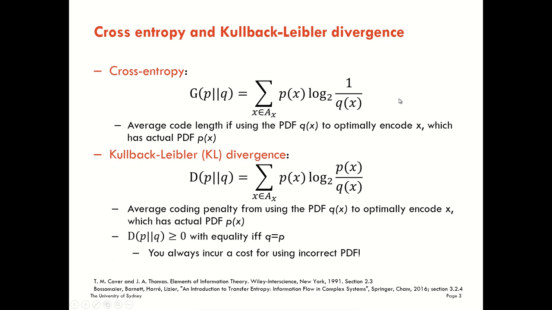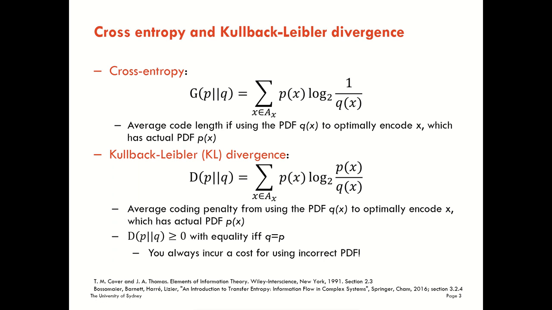So similarly, then we can look at the Kullback-Leibler divergence, which then takes a difference between the code length that would be used if we assumed there was a distribution q that x was following versus the code length that would be used if we had used the true distribution p. So we can look at the Kullback-Leibler divergence as a coding penalty. It's simply taking the cross entropy and subtracting the Shannon entropy away from that.